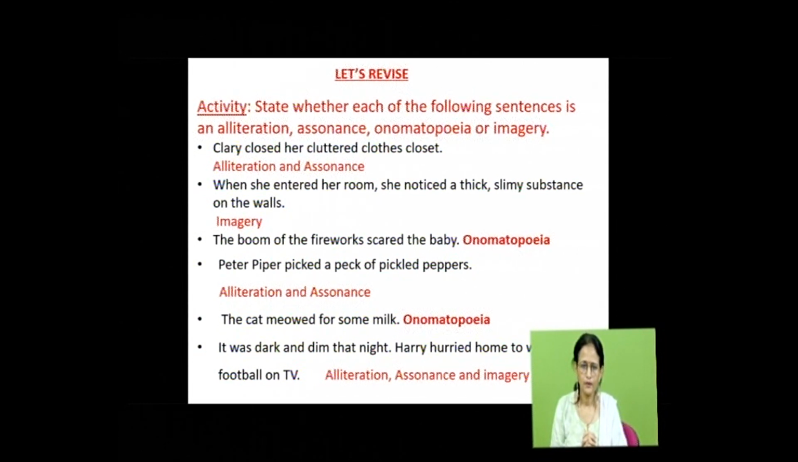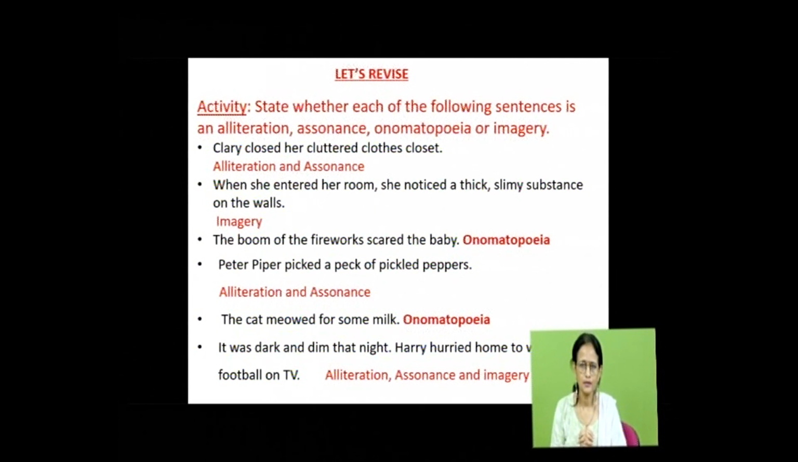So you have so many alliteration, assonance and imagery. Here you have imagery as well. See it and dim, the E sound. In it, E, dim, E. So this is assonance. So you have all the three in this. It's not necessarily that a sentence would have only one figure of speech. There can be multiple. So this is how you can practice in the class.